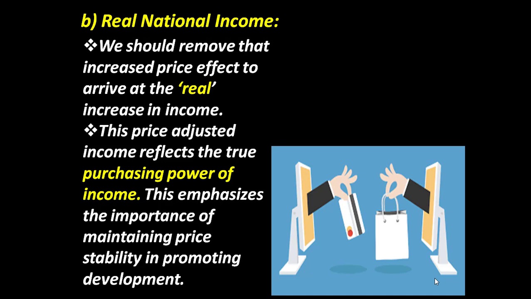This price adjusted income reflects the true purchasing power of the income. This emphasizes the importance of maintaining price stability in promoting development. So, that is the concept of real national income.